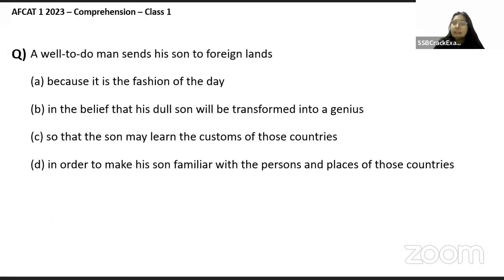A well-to-do man sends his son to foreign lands. Why? What is the reason? Because it is the fashion of the day, in the belief that his dull son will be transformed into a genius, so that the son may learn the customs of those countries, or in order to make his son familiar with the persons and places of those countries.